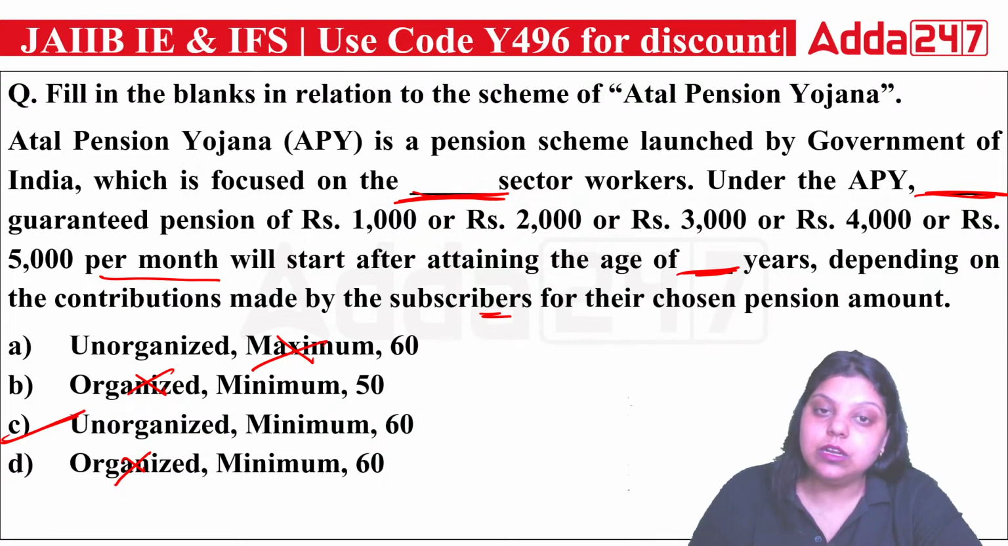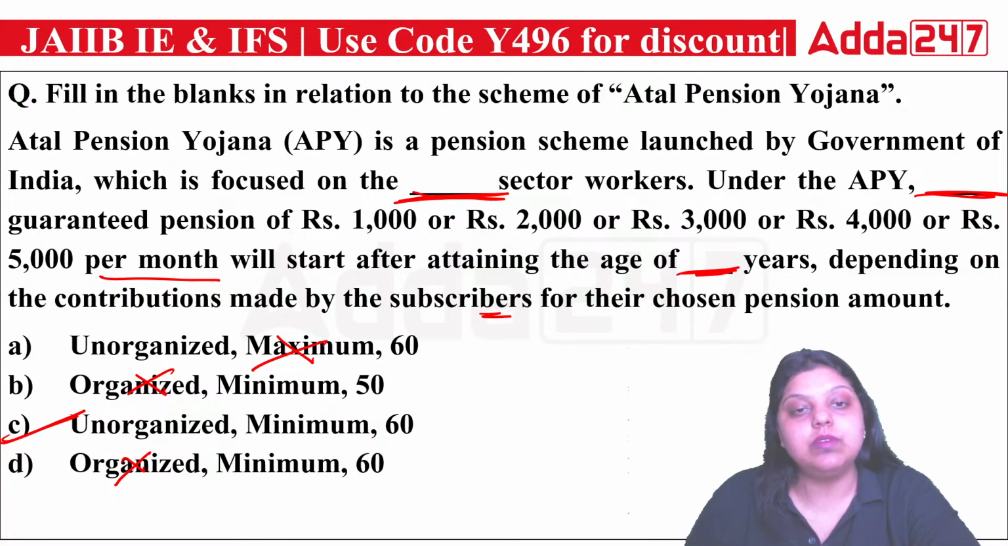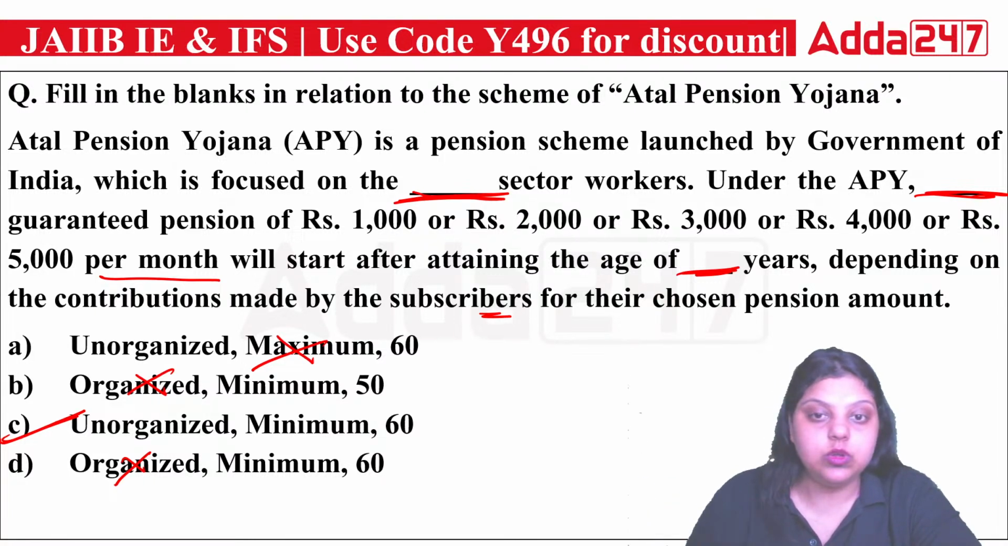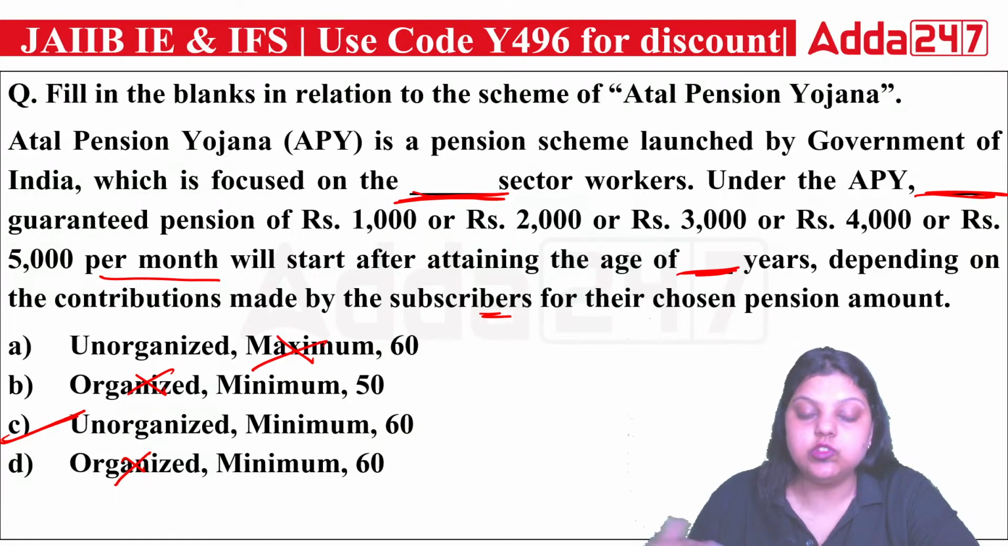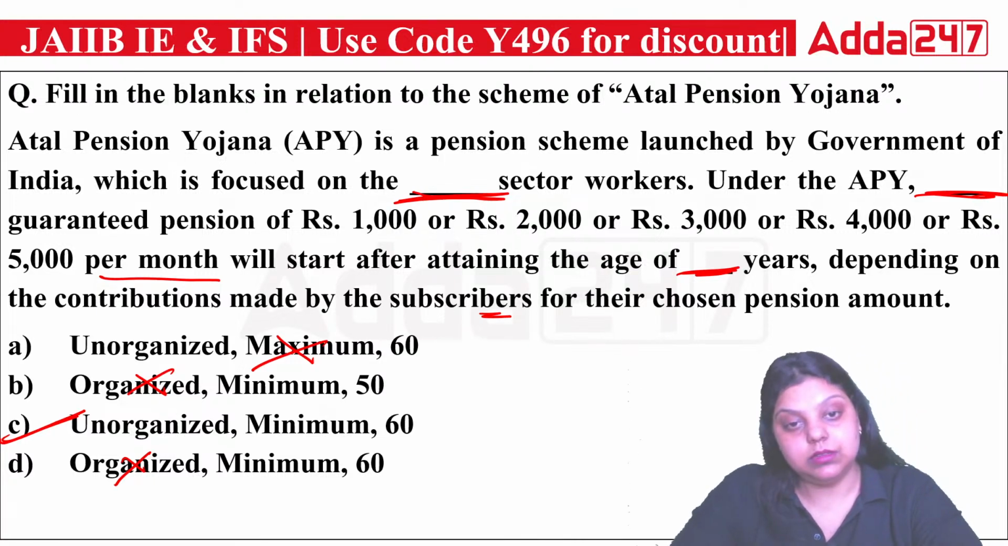It is for unorganized sector workers. It gives a minimum guaranteed pension of 1,000 to 5,000, depending on your contribution amount and contribution age, and it will be given to people who attain the age of 60 years. And it will be every month. So the right answer is C.